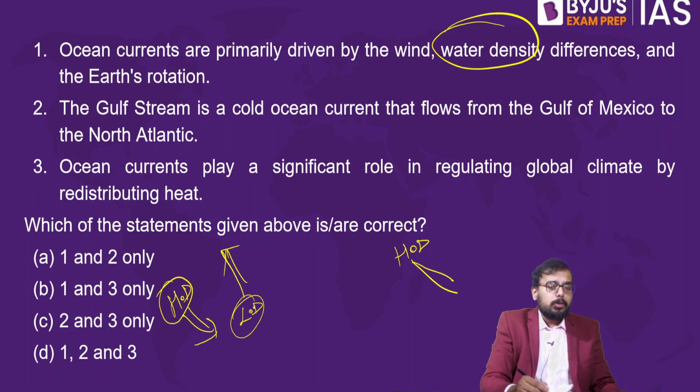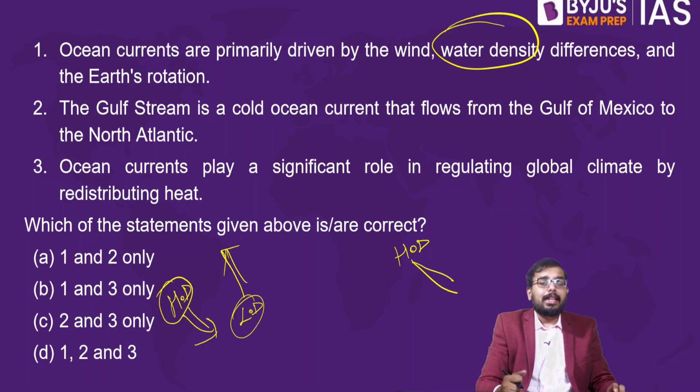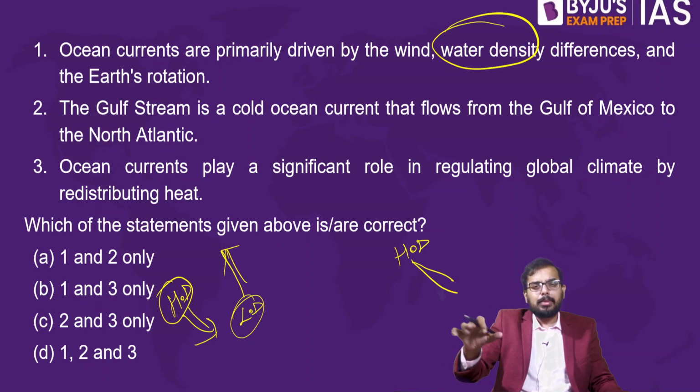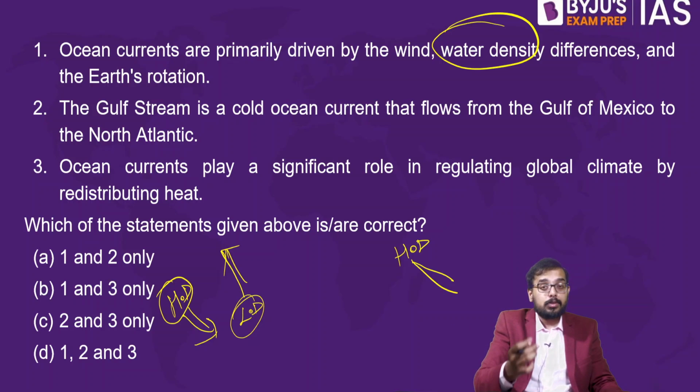And the water that is low in density, in the sense the warm water, or the water that has less salinity content, those are your low density water. That will again rise up, that will ascend. So that will lead to your ocean current. Here is another homework. Please learn about thermohaline current. Pause this video and watch a 5 or 10 minute video on it. That's very crucial. You should have a fair idea of what thermohaline current is.